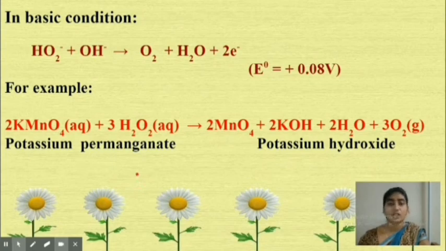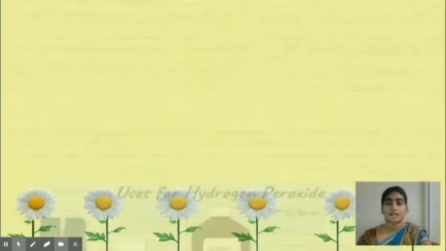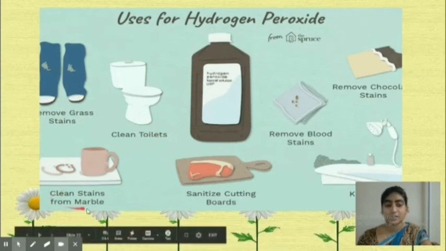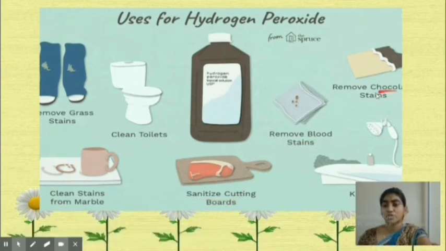Next we move on to the uses of hydrogen peroxide. Hydrogen peroxide is used in daily life. Uses of hydrogen peroxide: it is used for cleaning toilets, removing grass stains, cleaning stains from marble, sanitizing cutting boards, removing blood stains, and removing chocolate stains, etc.